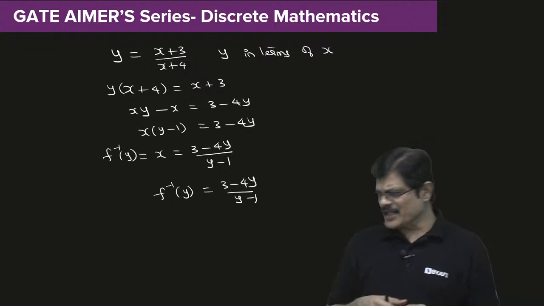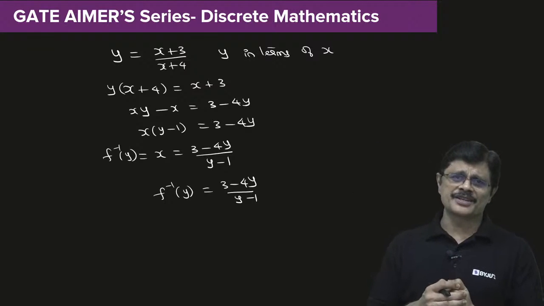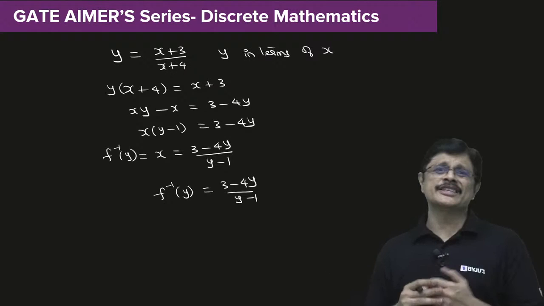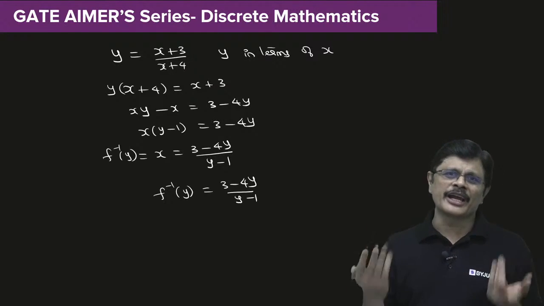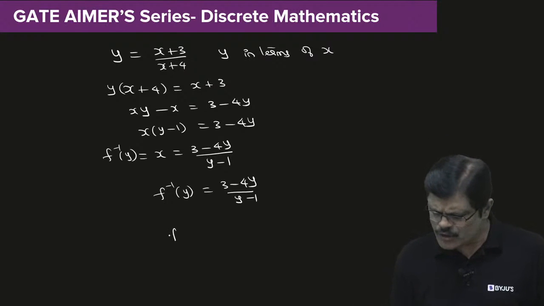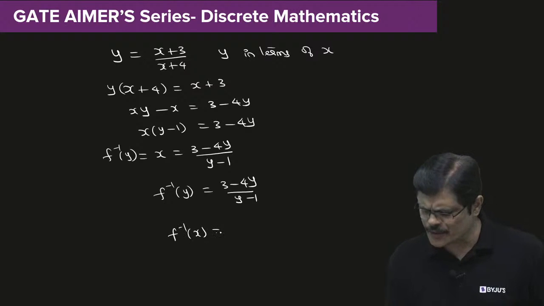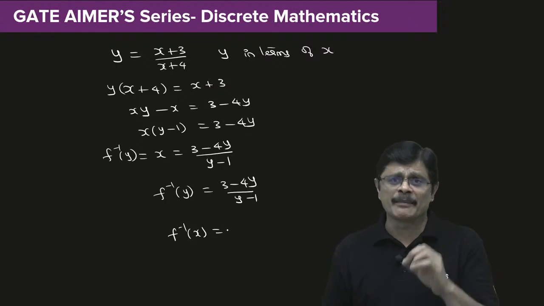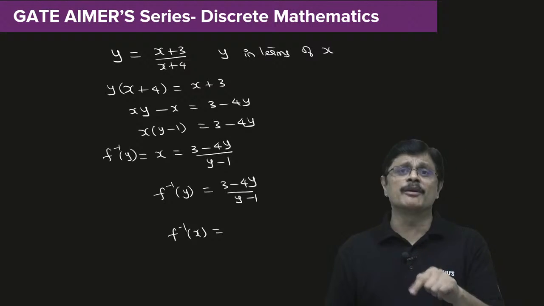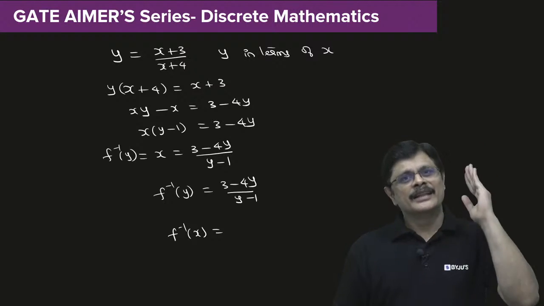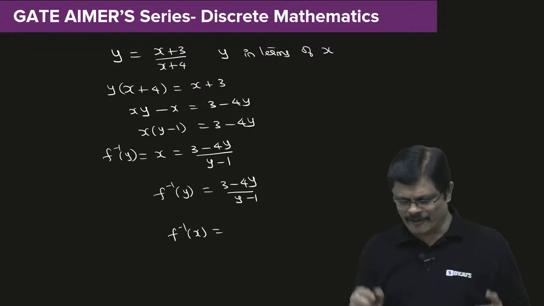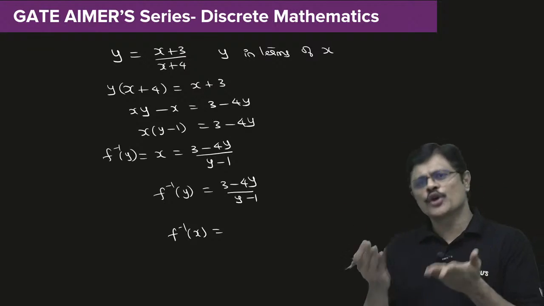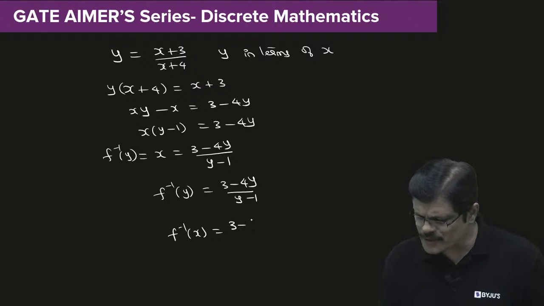See, here we need to understand that this y which you used is a dummy variable. You can put y, you can put L, you can put P, you can put K, anything as a dummy variable. So you can also write f inverse x. Just understand it as a dummy variable. Some people have trouble with this. That x also is a dummy variable. Whether you put y or x, that is a dummy variable. You can write in terms of y, and you can write in terms of x also, my dear friends.